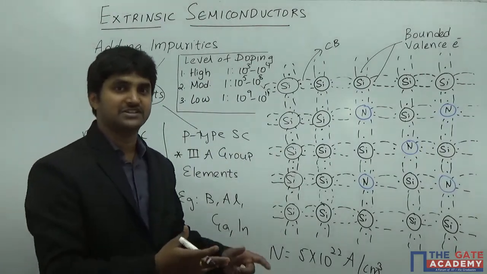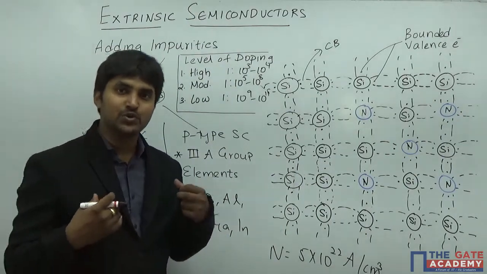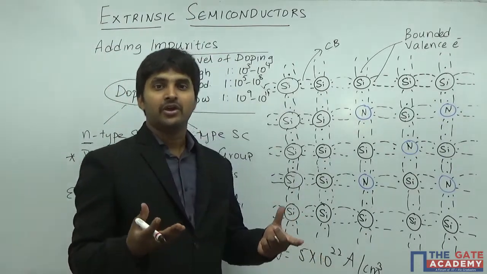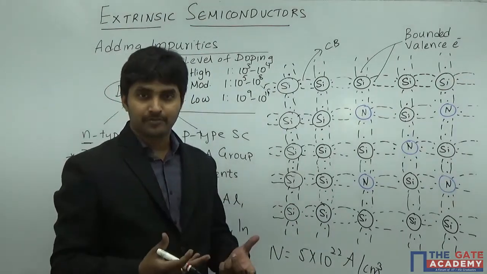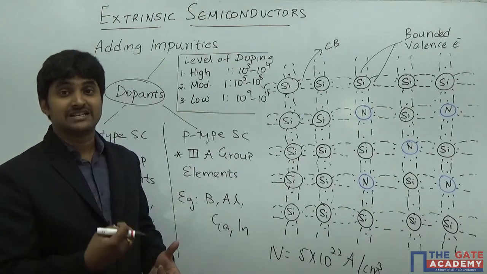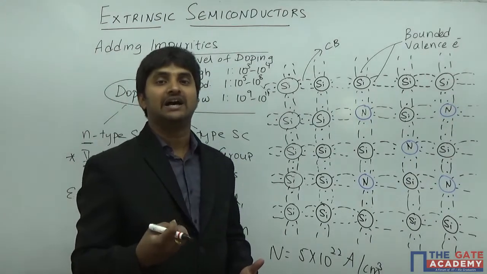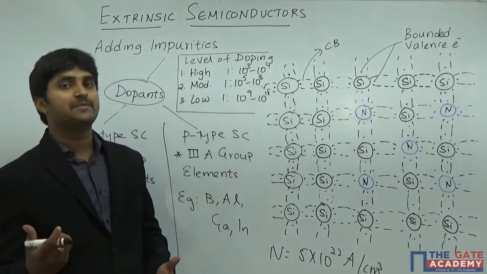First of all, we are going to discuss an N-type semiconductor. It means that if the semiconductor we have selected is silicon, then into an intrinsic silicon we are adding pentavalent impurities. The resultant semiconductor is what we call an N-type semiconductor.